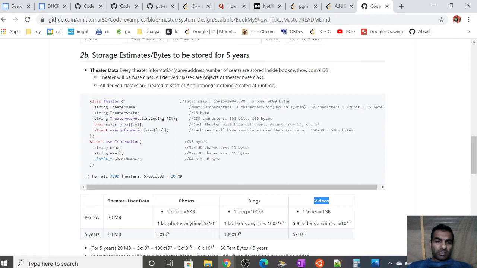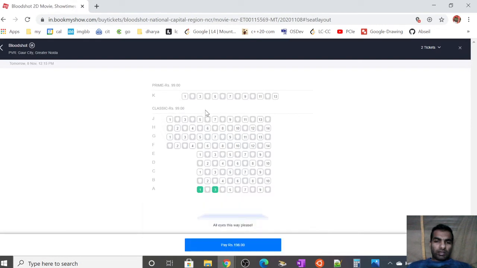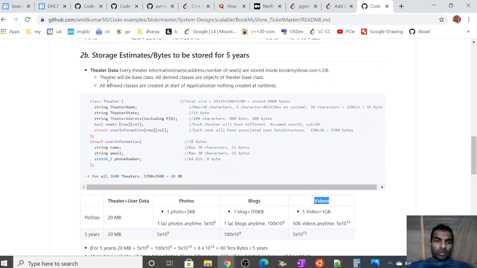So let us just discuss what the theater data is. Every theater has a seat layout, right? Every seat will have an associated user and an associated cost, and every theater will have a variable number of seat layouts. So this is how it goes. For theater data, every theater's information, that is name, address, and number of seats, is stored inside the Bookmyshow database. Theater will be a base class, and all derived classes are objects of the theater base class.